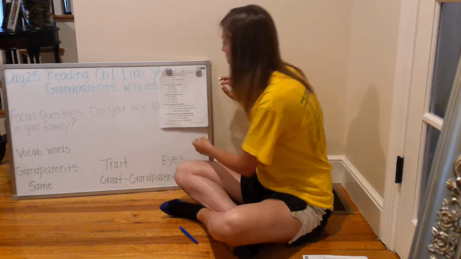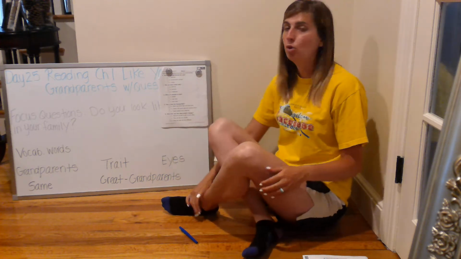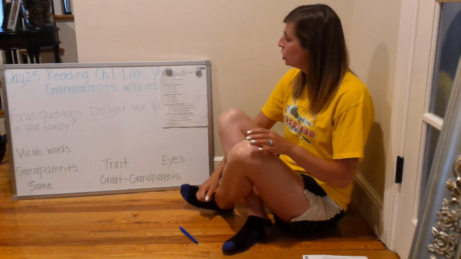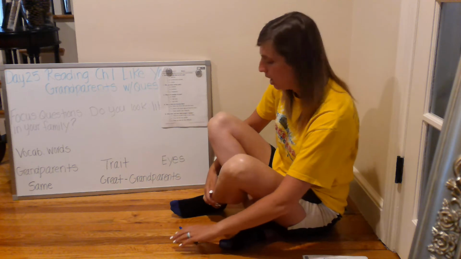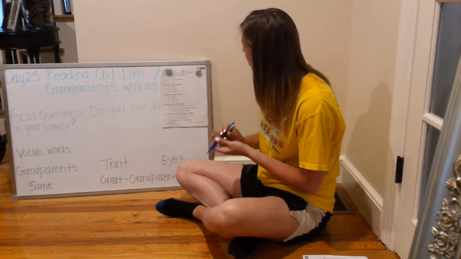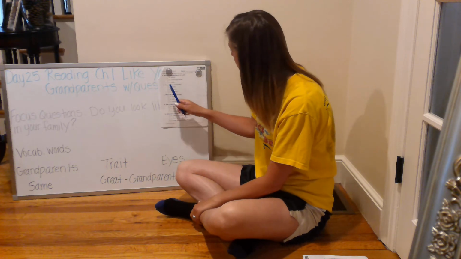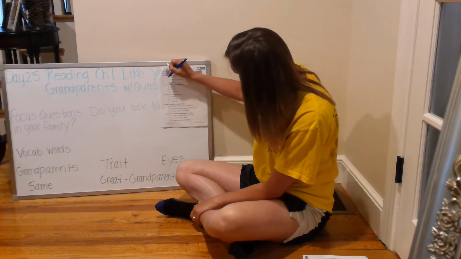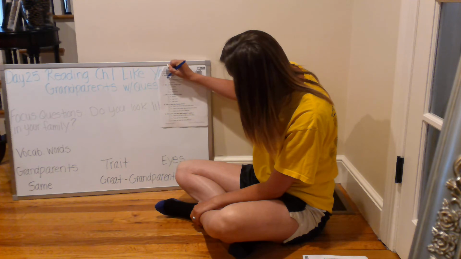Okay, so for those of you that have the multiple choice additional questions, make sure that you are turning your paper over and getting ready to correct the rest. So number 6, what did Grandma Barb do for a job? Teacher, construction worker, or nurse? The correct answer is teacher.